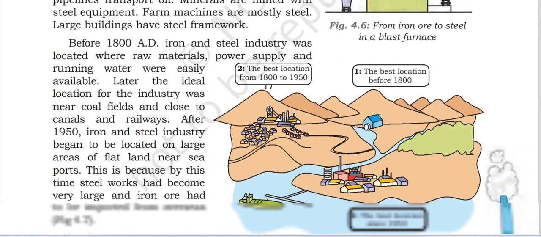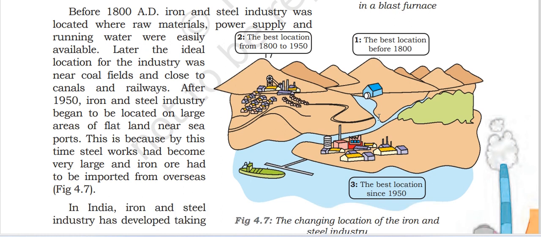After 1950, the steel industry began to be located on large areas of flat land near the seaport. This is because by this time steel works had become very large and iron had to be transported from overseas. The best location from 1800 to 1895. The best location before 1800 AD. And this is the best location since 1950.